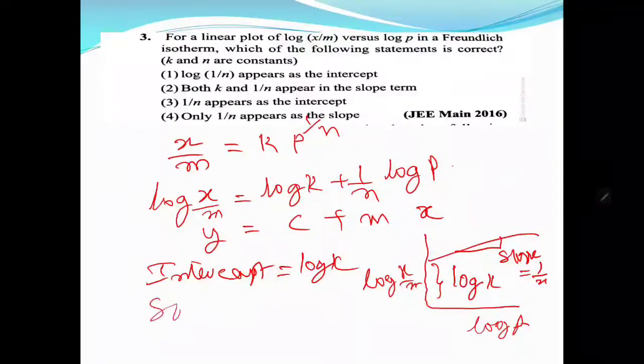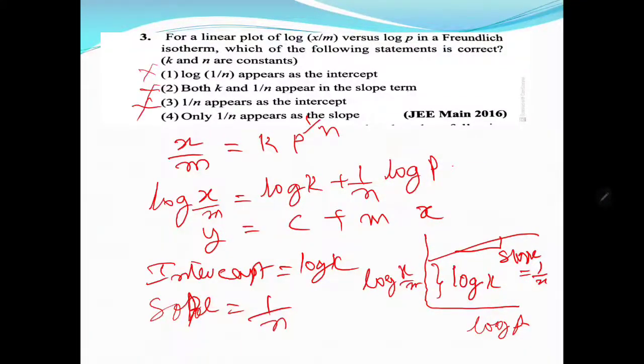Here, 1 by n appears as the intercept. No, the intercept is log k, not 1 by n. And both k and 1 by n appear in the slope form? No, only 1 by n appears in the slope. So this is not correct. 1 by n appears as the intercept, wrong. Only 1 by n appears as the slope, correct. This is correct from the graph. So 4 is the correct option for this.